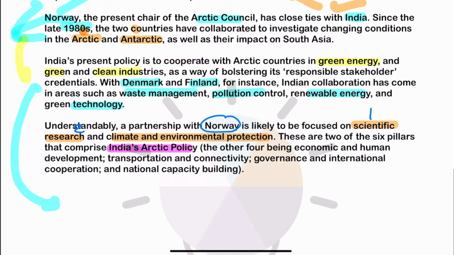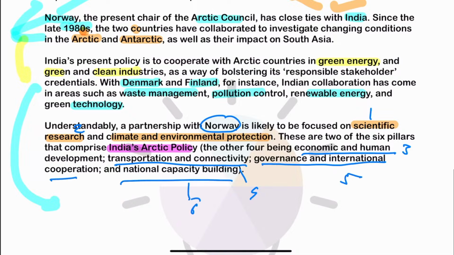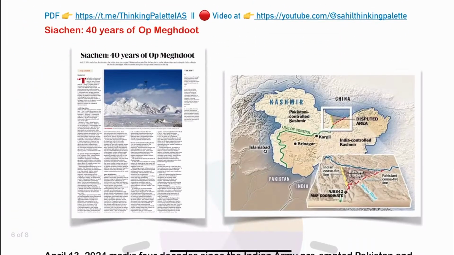Apart from that, the other pillars are economic and human development, transportation and connectivity, governance and international cooperation, and the last one is national capacity building. These are the six pillars of the Arctic policy, and out of these six, we are cooperating with Norway on scientific research and climate and environmental protection. Okay, so this is about it. Fine. Moving to the next article.